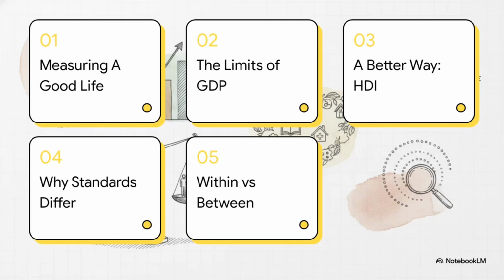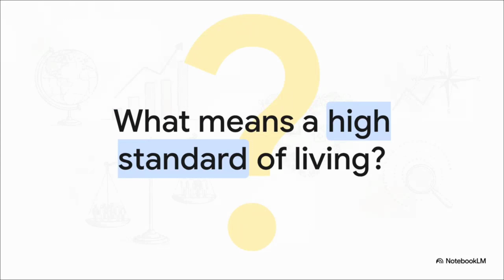Okay, let's just quickly look at our roadmap for today. We're going to cover measuring a good life, the limits of GDP, a better way using the HDI, why standards differ, and finally, the divide, within versus between. This is going to take us step by step from how we define wealth to why there's such a massive divide globally. Before we even look at the hard data, we really have to ask ourselves a core question.